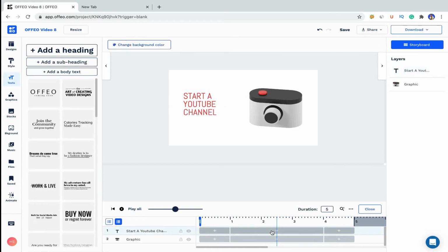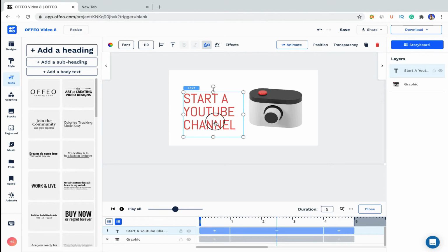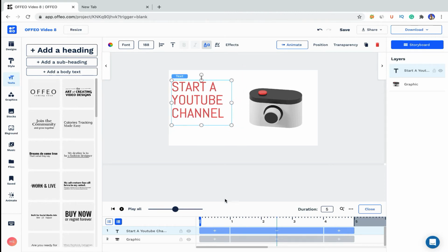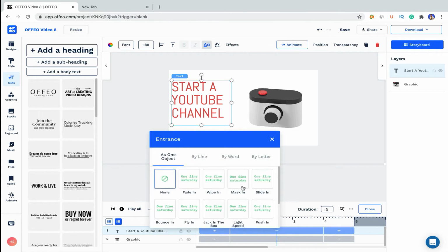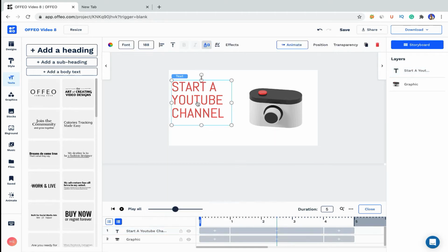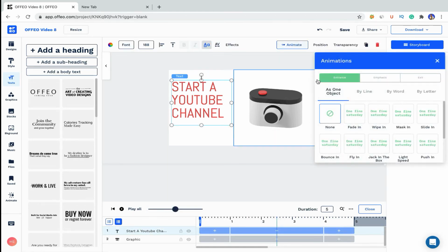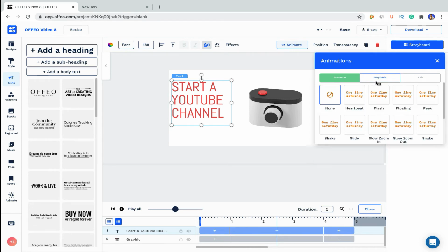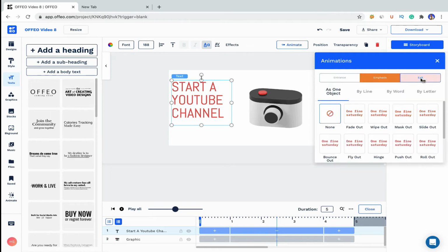And one of the things that we missed in the last storyboard is animation. So obviously we can animate the things as we like. For the animation, we have three options. You can apply an entrance animation and an exit animation. You can apply from here by clicking on the plus button, then select the animation, or you can apply from this animate thing. So we have entrance, then emphasis, the in-between part, and then we have an exit.